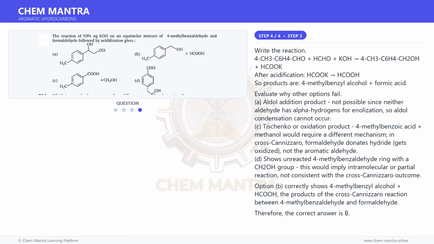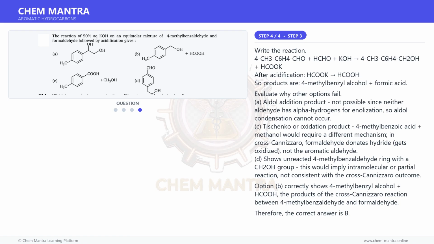Evaluate why other options fail. A. Aldol addition product, not possible since neither aldehyde has alpha hydrogens for enolization, so aldol condensation cannot occur. C. Oxidation product, 4-methylbenzoic acid plus methanol, would require a different mechanism. In cross-Cannizzaro, formaldehyde donates hydride and gets oxidized, not the aromatic aldehyde.